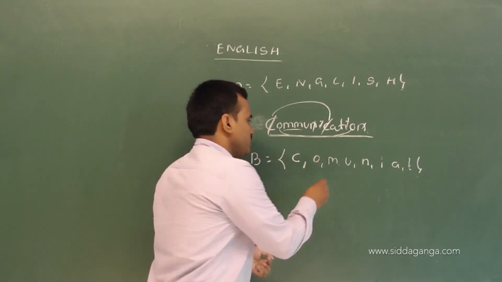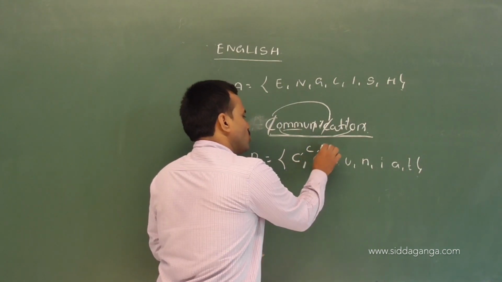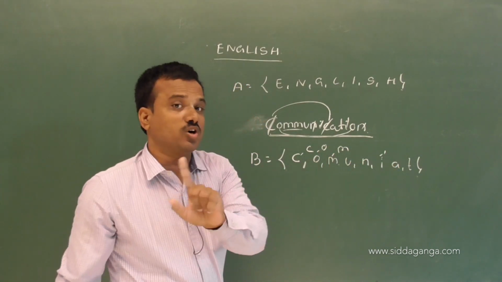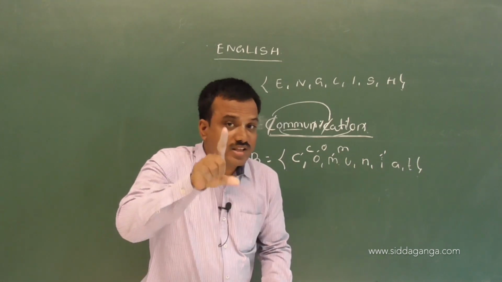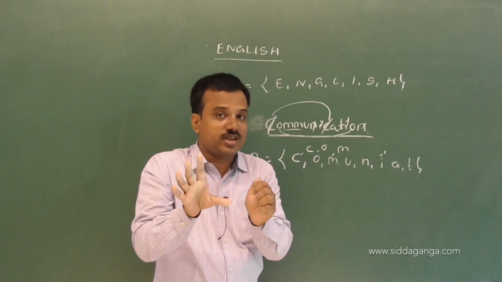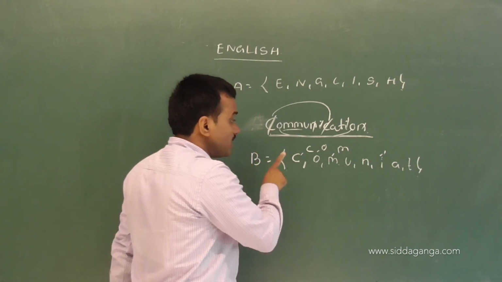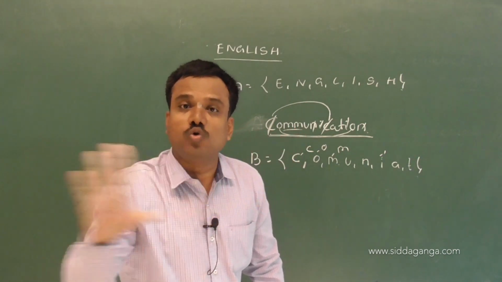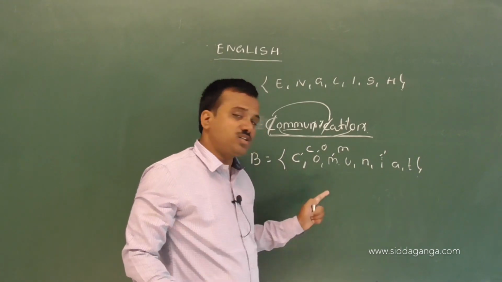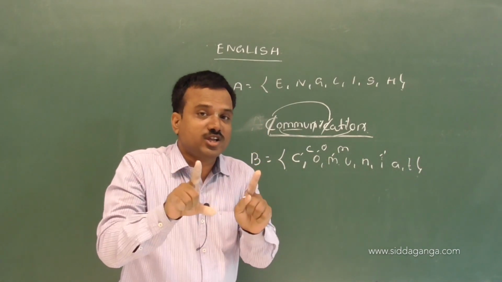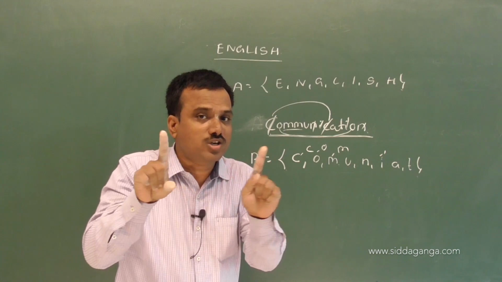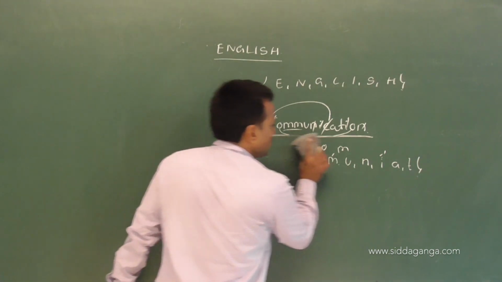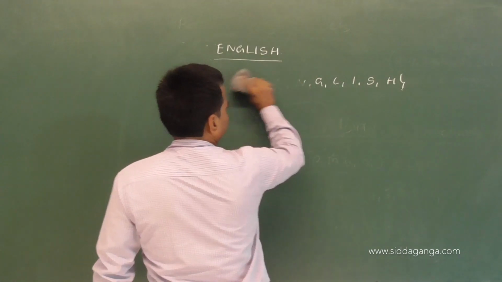So we cannot write C 2 times, O 2 times, M 2 times, I 2 times. That is wrong. So in a set, repetition of the digit is not allowed. Clear? Okay. This is the introduction of sets.